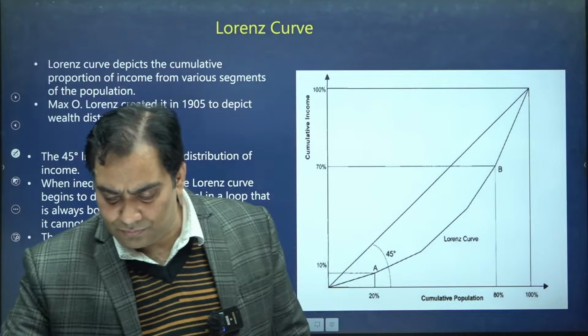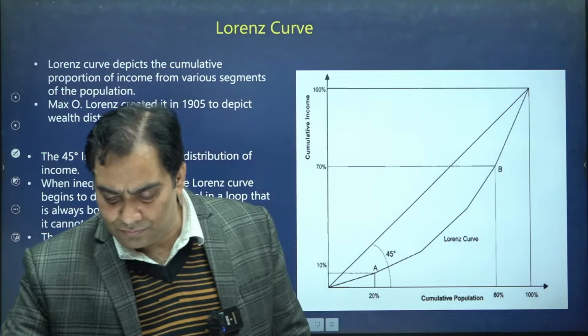Please listen carefully to how it works and what its significance is. This is the origin. For drawing a Lorenz curve, we are going to make a square.